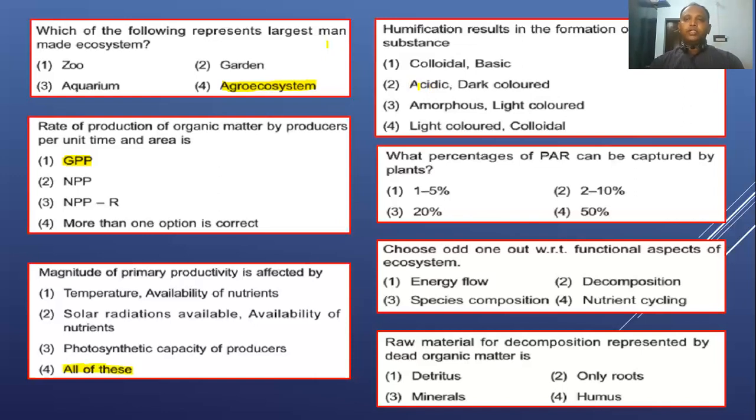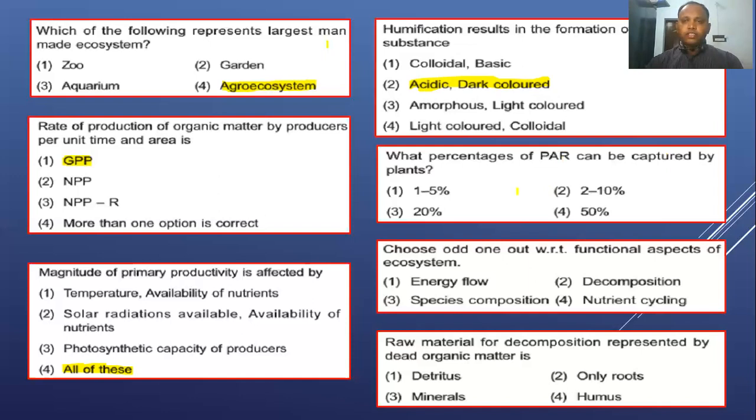Next question: humification, in the formation of humus substance, results in the formation of dash substance. Colloidal, basic, not basic. Humus is acidic and dark colored, right? It is the right one. Acidic and dark colored humus will form. Here amorphous is also right, but light color is not. This is a dark colored one. The right answer is acidic and dark colored substance, right?